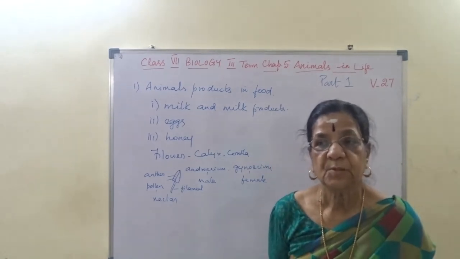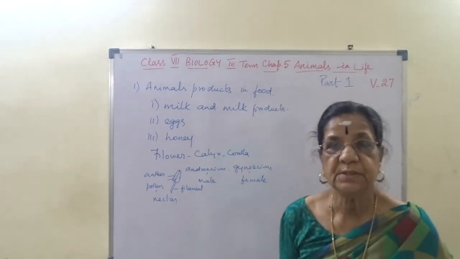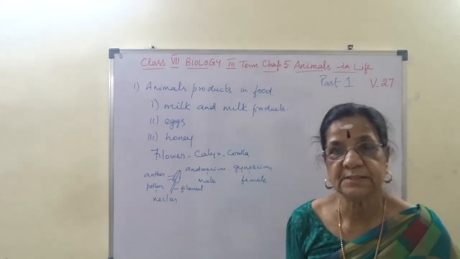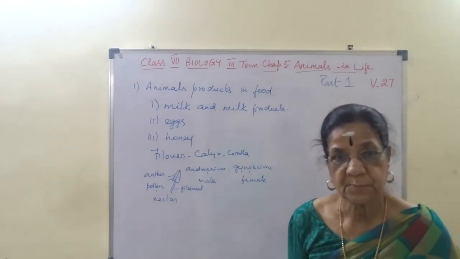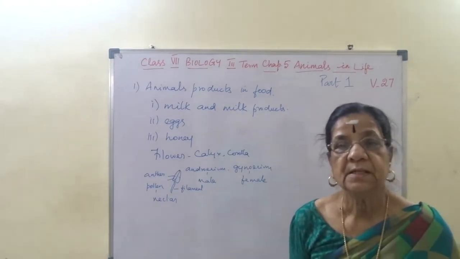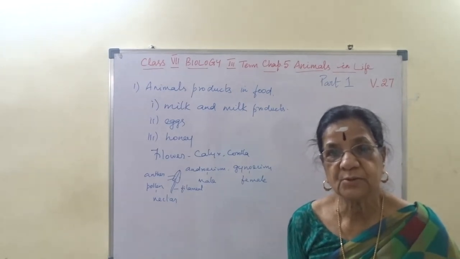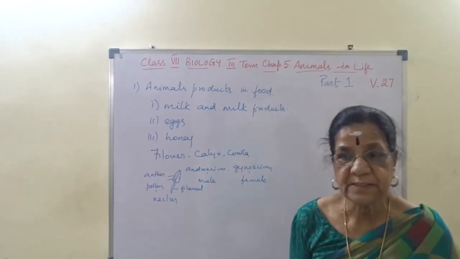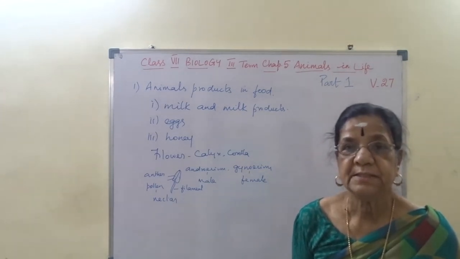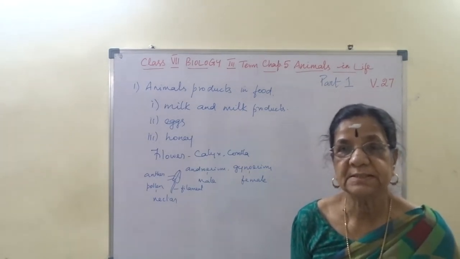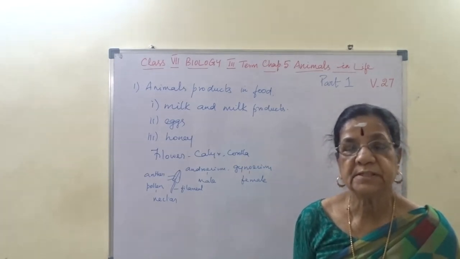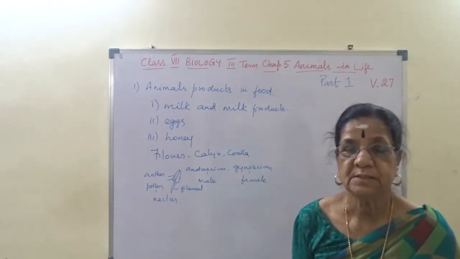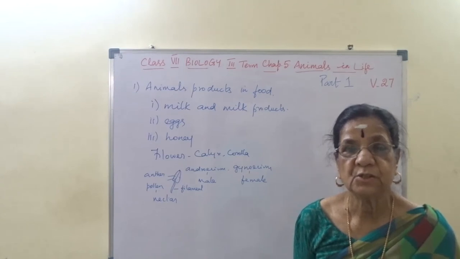Another one, suppose one bee is collecting nectar from a particular pollen, then immediately another honeybee comes and sits there, the nectar will not be there, right? So the availability of nectar in the pollen is very important for the preparation of honey.